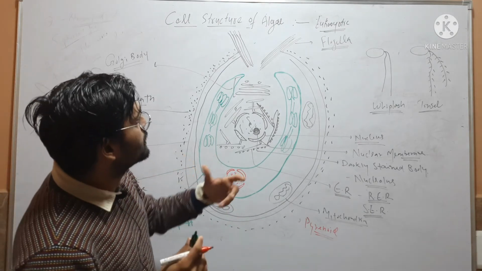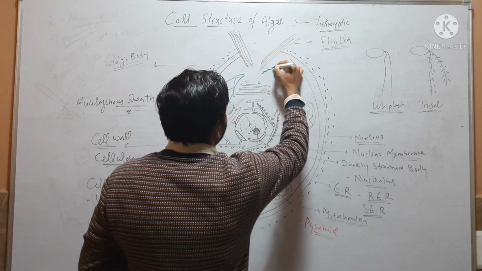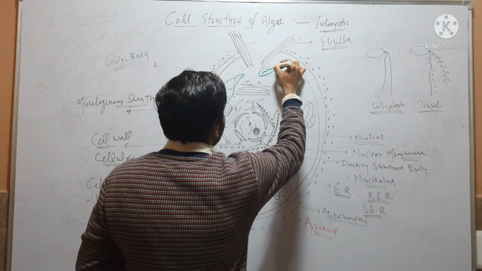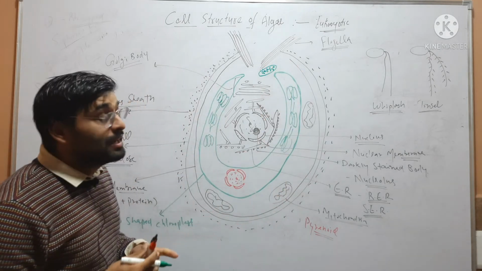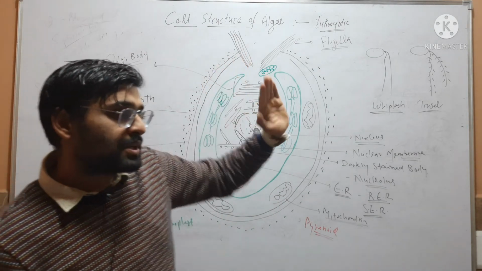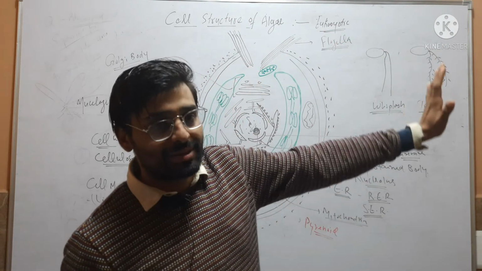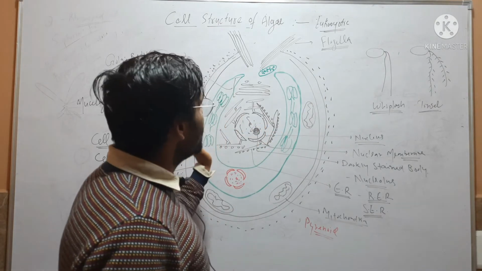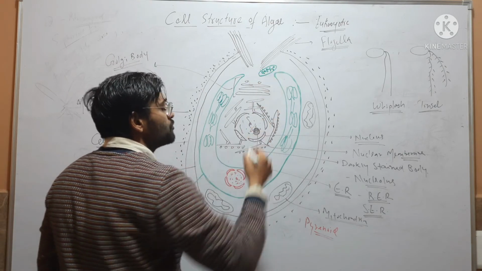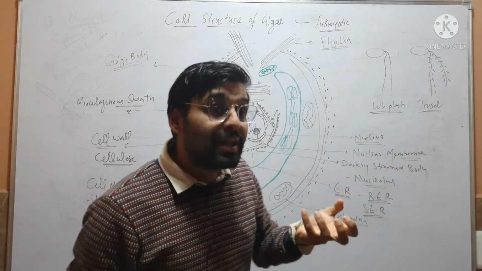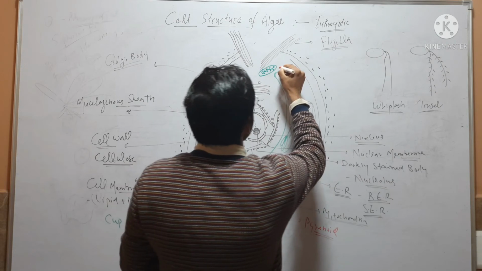And the last one, a specific pigmented body present near to flagella, which helps in movement of that cell towards light, which perceives light and mediates its movement towards light. So this specific body that is present nearer to flagella, which perceives light and mediates its movement towards light, is called eye spot.